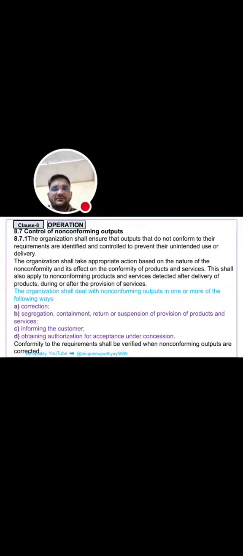First is correction; we should do the correction on that process. Second is segregation, containment, return or suspension of provision of products and services. Third is informing the customer. And fourth is obtaining authorization for acceptance under concession, if the customer agrees.